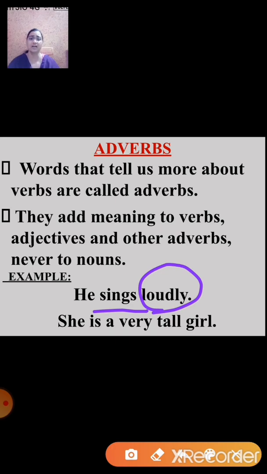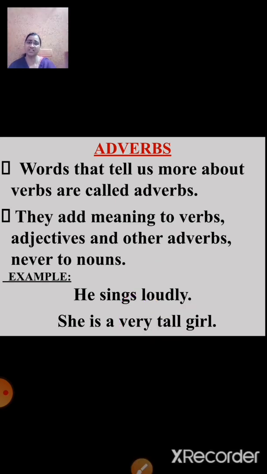She is a very tall girl. Now, in this case, very is the adverb and tall is the adjective. So, we can say very is the adverb which modifies or adds more meaning to the adjective tall. Thus, we have seen with the help of these examples that an adverb modifies or adds meaning to a verb,